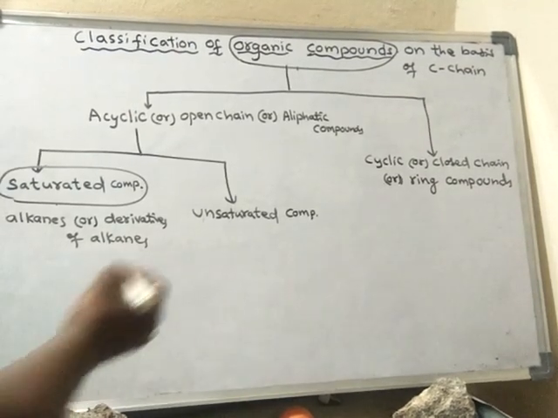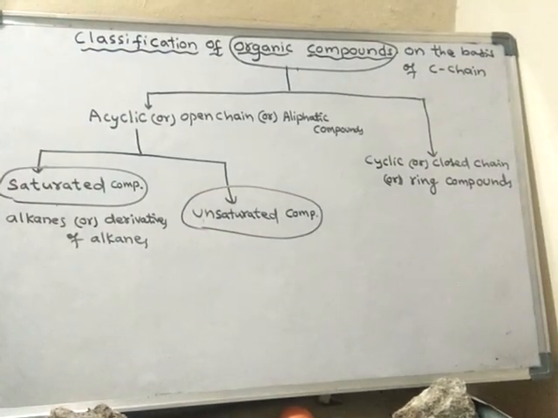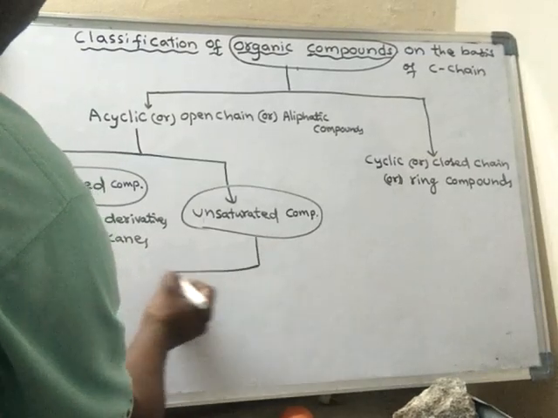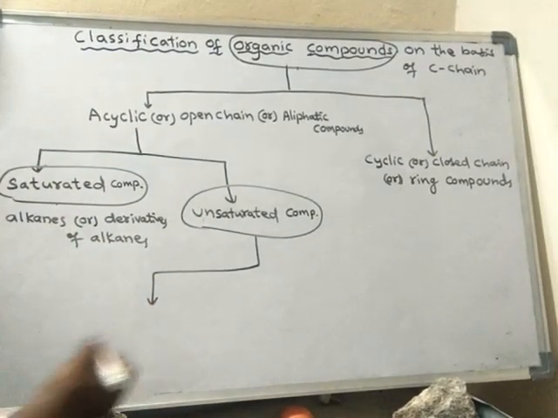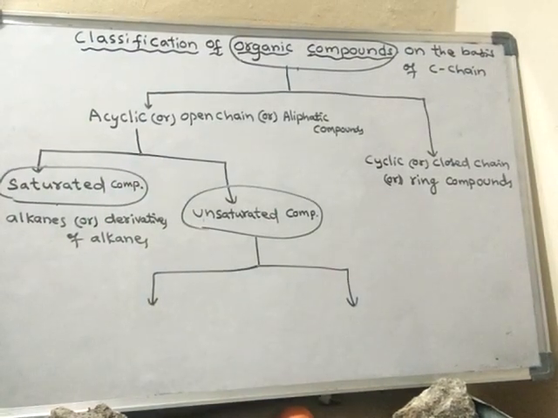Then what are unsaturated compounds? These unsaturated compounds are further classified into two types. What are they?